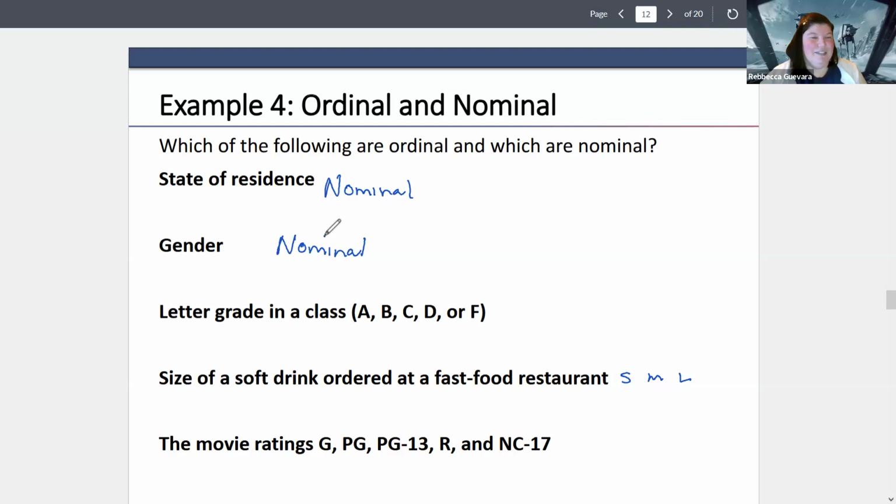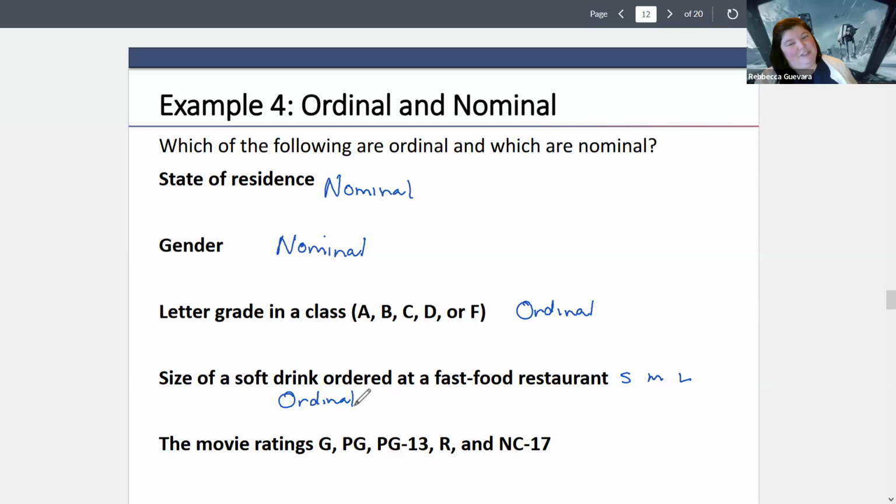Letter grades in a class. Yes, that one would be ordinal. We do know there's a definite ranking to it. A D is a better grade than an F. A C is a better grade than a D. A B is a better grade than a C. An A is a better grade than a B. There's a natural order to that one. Size of soft drinks. That one does too, because we know we're getting more as it goes up. So we have a smaller quantity, a larger quantity, and a bigger quantity. It's measuring quantities in a way, it just does it in groups. So this is also ordinal.